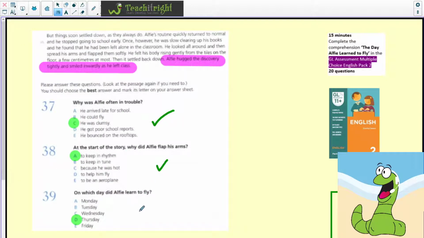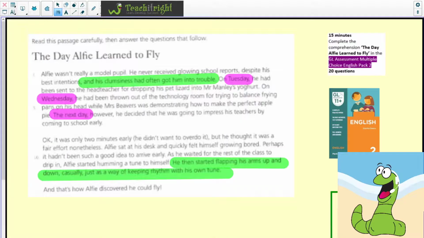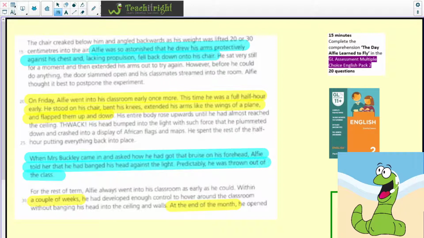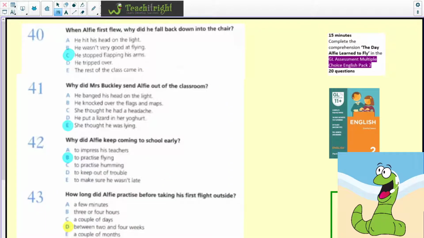On which day did Alfie learn to fly? Well, it was actually a Thursday. Now, it doesn't say that directly in the text, but if we go back, it talked about on Wednesday, he'd been thrown out of the technology room for trying to balance frying pans on his head, while Mrs. Beavers was demonstrating how to make the perfect apple pie. So the next day, however, he decided he was going to impress his teachers by coming to school early. So we know because it's the next day, and obviously the next paragraph leads into him flapping his arms, then we know that's Thursday. So again, it doesn't tell you directly, but you have to work it out from the text.